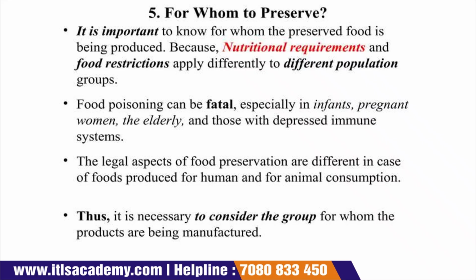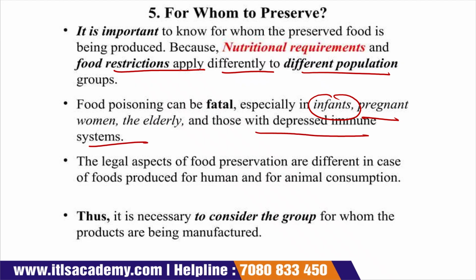Now, for whom to preserve? It is very important that we know for whom we have to preserve the food product. Nutritional requirements and food restrictions apply differently to different populations. Food poisoning is fatal, especially in the case of infants, pregnant women, and the elderly, because their immune systems are very weak, as well as those with depressed immune systems.